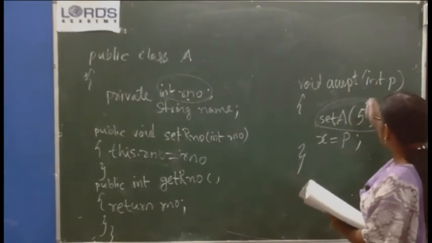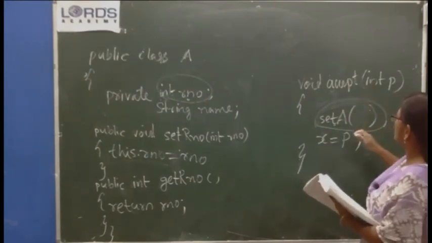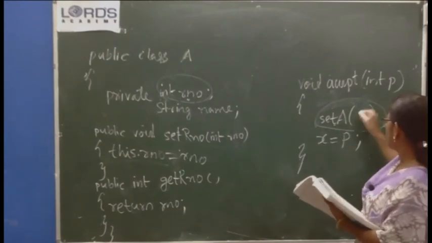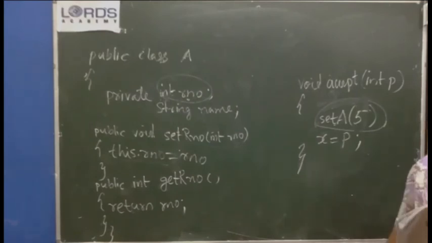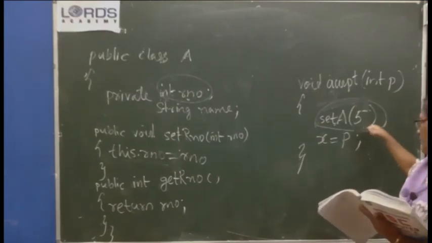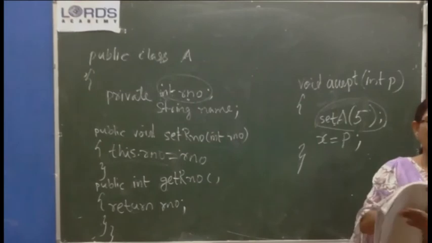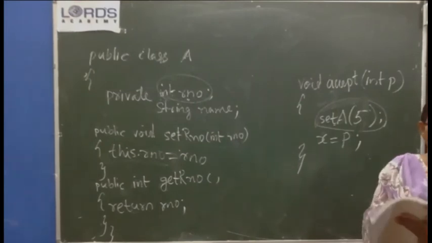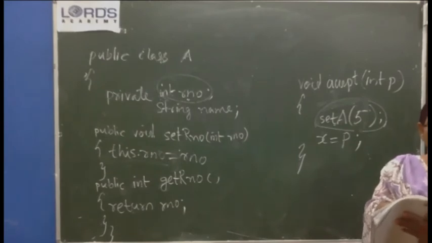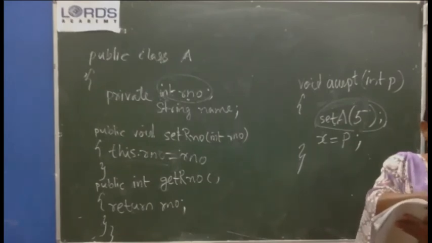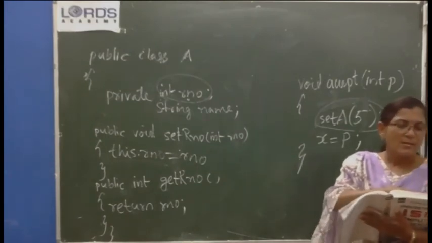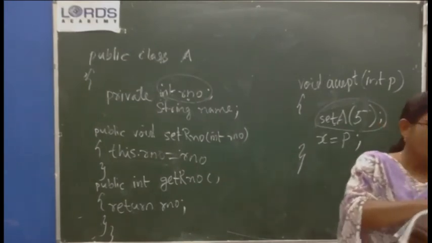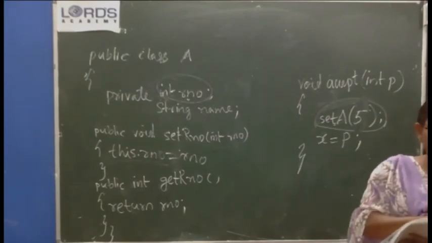In the accept method, set any value for this variable. Okay, let it be 5 itself. Set 5. Imagine that you have given set 5 in the accept method of XYZ. Okay, so 5 is set as the value of the variable A of parent class ABC. So in the parent class the variable A has the value 5.